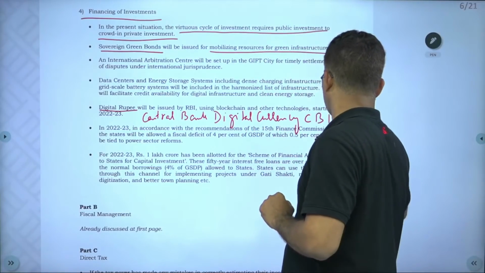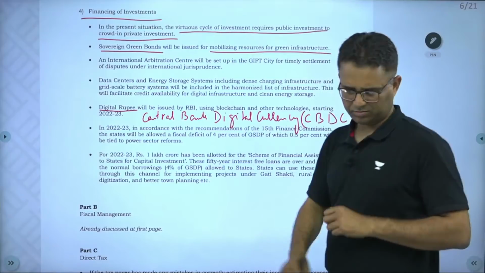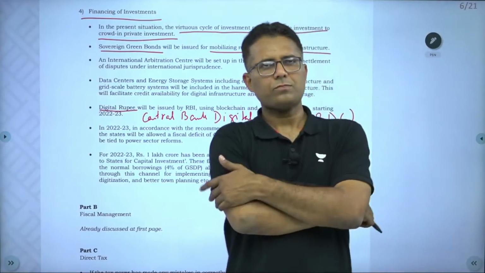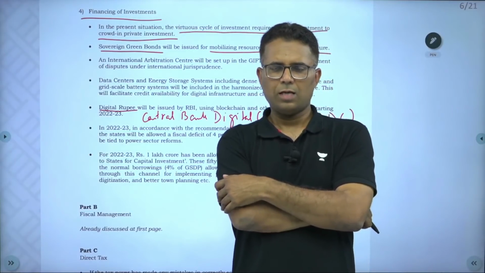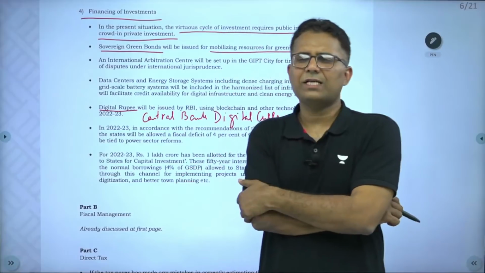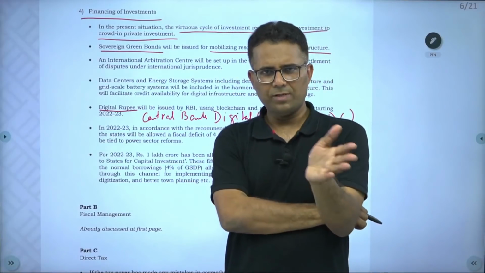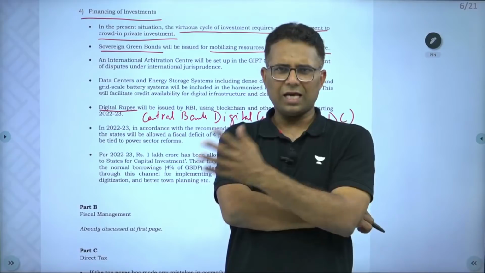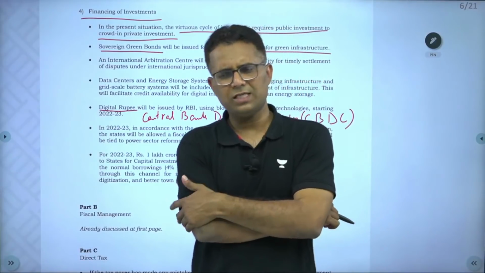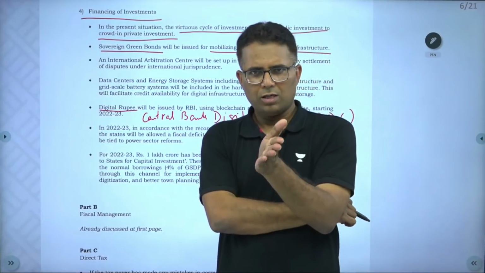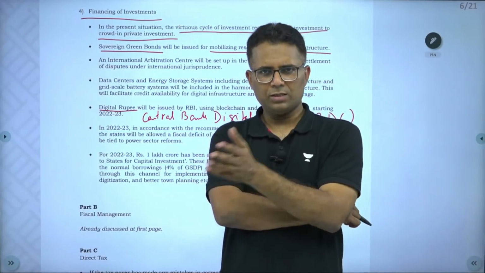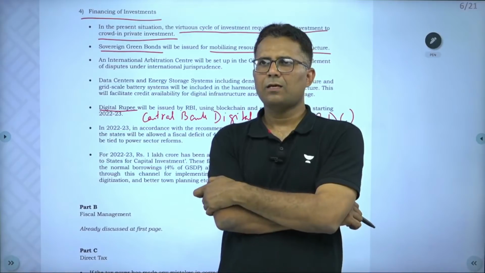See, this central bank digital currency has already been in the news for the last few months. There has already been a discussion and I have explained this in the class also. So in the coming fiscal, government is going to bring in central bank digital currency.